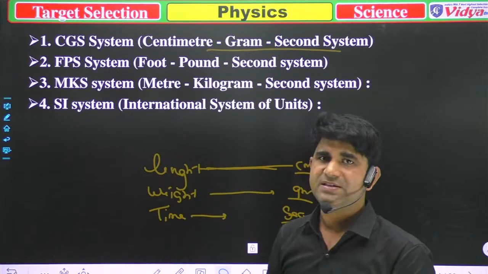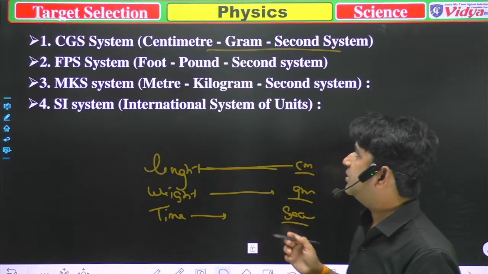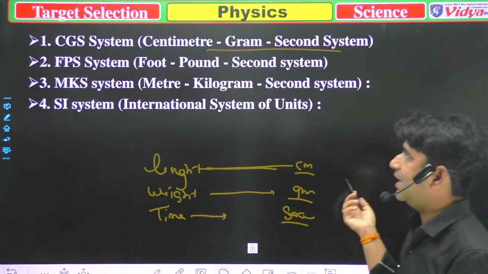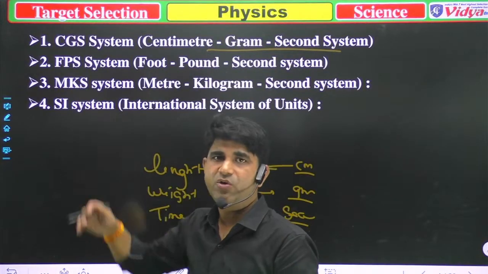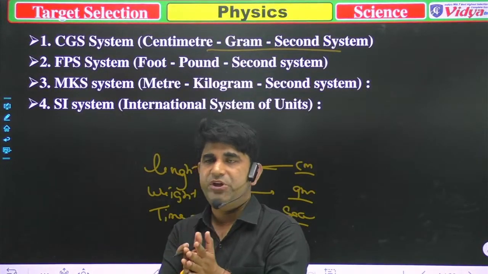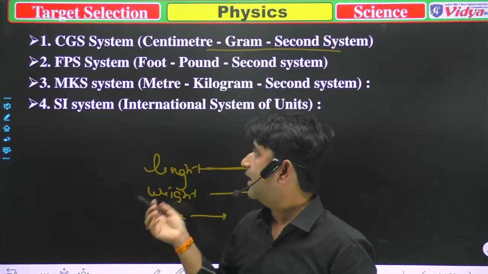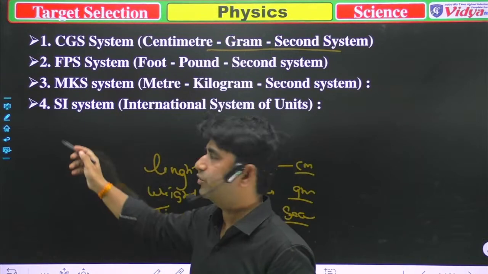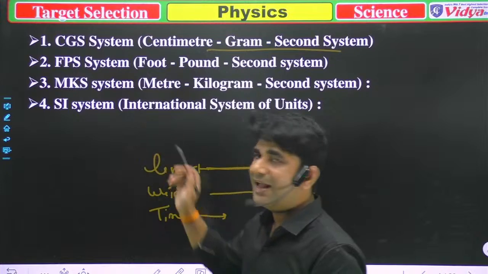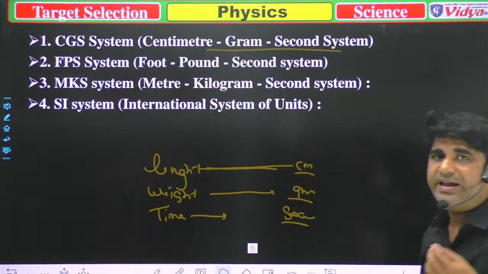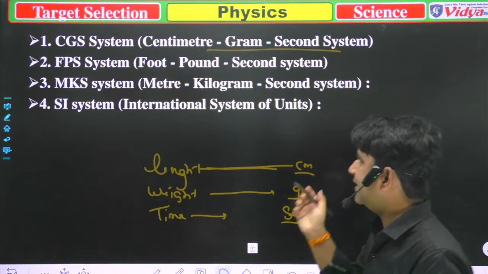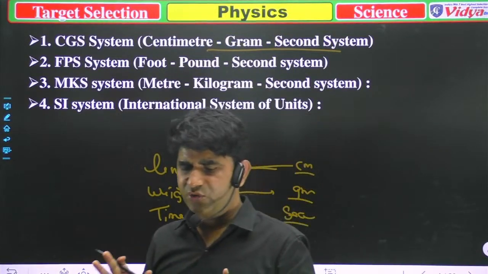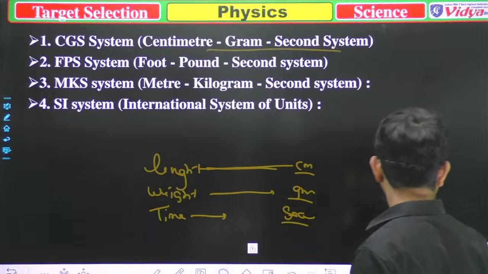Next is the MKS. MKS means meter kilogram second: M is meter, so length will be measured in meter, K is for kilogram, which measures weight, and S is for second. And in today's scenario, we are using the SI system, which is known as the international system. So I think this is clear to all of you. Now we'll move to the next thing.